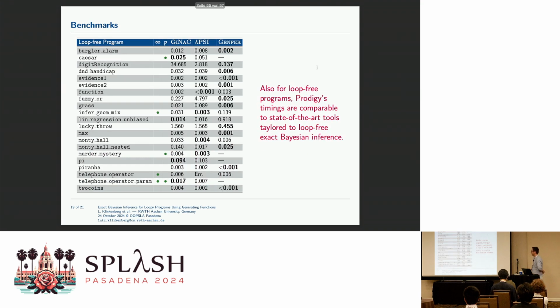And if we compare to other tools which can do exact inference, like Lambda-PSI or like Genfer, we can see that this is not our main thing we want to do, because we want to analyze loopy programs, but also for the loop-free ones, we are oftentimes reasonably well, sometimes even better, or can handle programs the other ones cannot, because of parameter instantiations. So even in the loop-free case, we're not the best out there in the market, but we oftentimes can compete well.